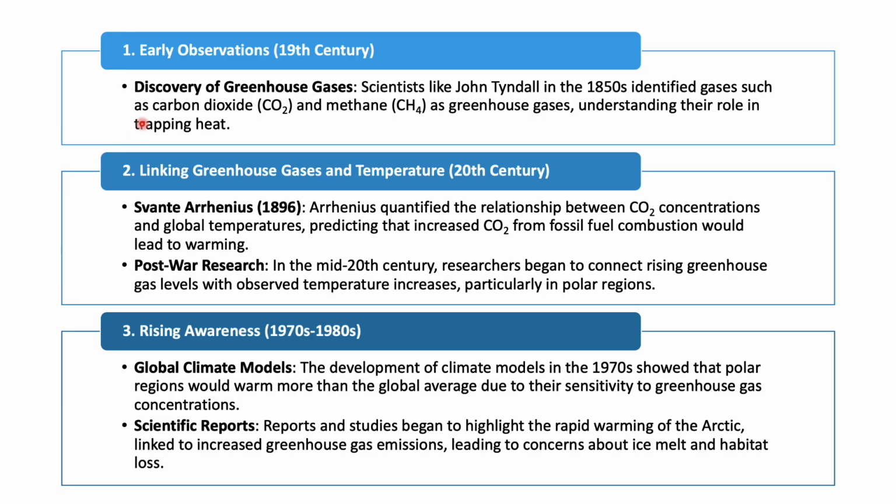So the early observations started in the 19th century. The discovery of greenhouse gases was done by John Tyndall, and then the linking of greenhouse gases and temperature was carried out by Arrhenius. Even post-war scientific research connected the rising greenhouse gas levels with the observed temperature increase, especially in the polar region. Then people started understanding that there is heating happening. The global climate models helped us understand how the changes are happening, and various scientific reports also mentioned the rapid warming of the Arctic.